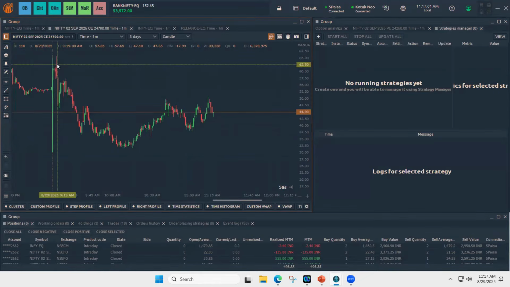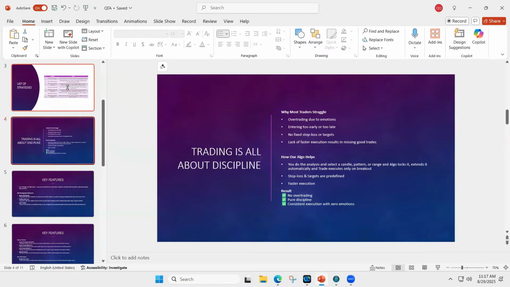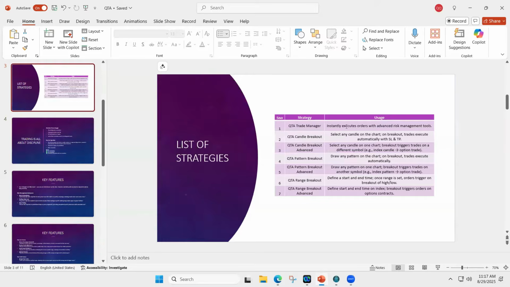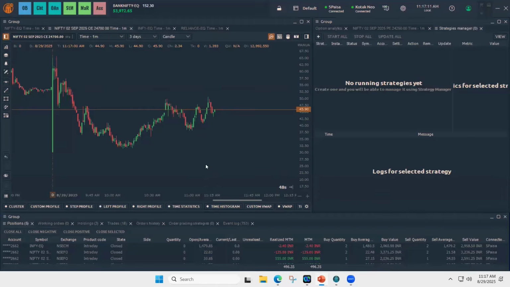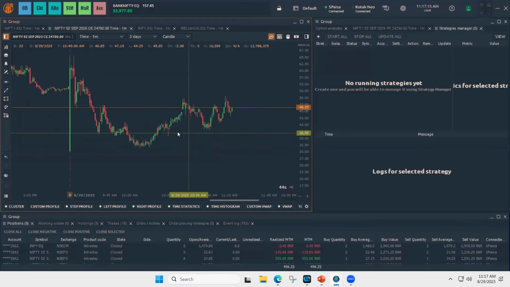So now we'll start with the trade manager strategy, QTA trade manager. All these 7 strategies are visual strategies, and you can visually see them in the charts. So we'll start with trade manager.